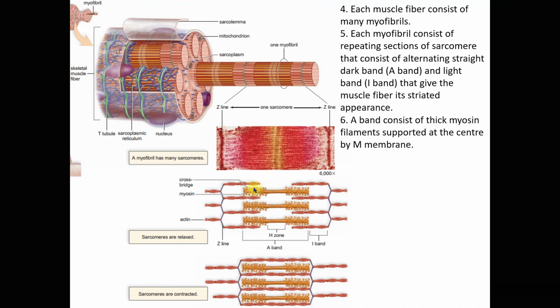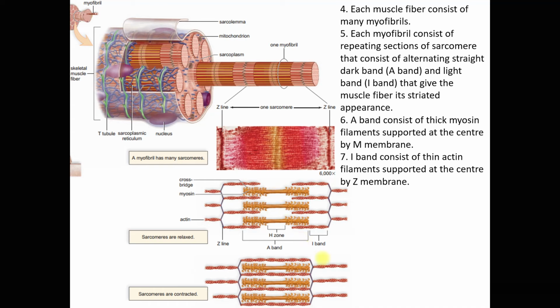That is supported at the center by the M membrane. The M membrane is not shown here. This center part is known as the H zone. So the H zone consists of the M membrane as well as the thick myosin filament. This is the H zone, and inside this H zone there is one more line called the M membrane.